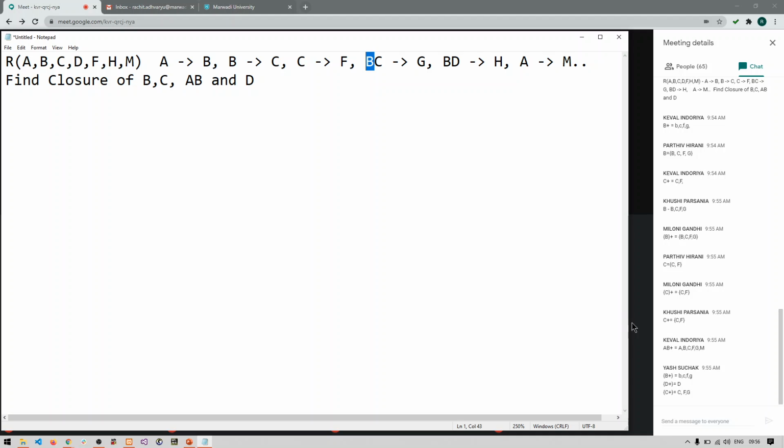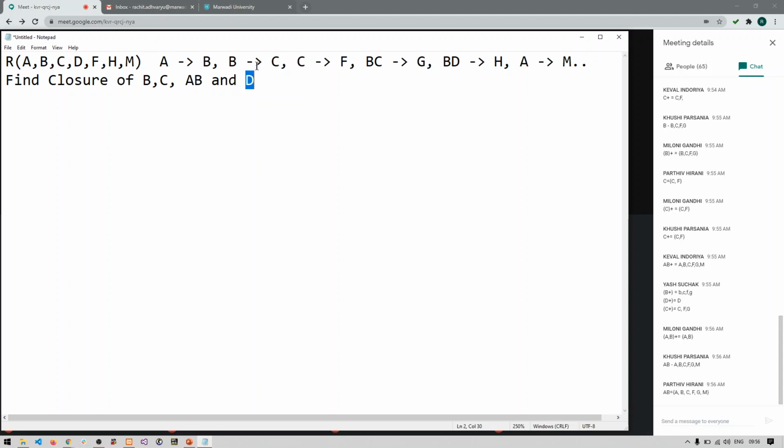Okay. Then talking about D, D won't be identifying any of them, right? So D will be alone. Right. Now what about AB together? Miloni has said only AB and Keval and Khushi has said ABCFGM. Let us check.